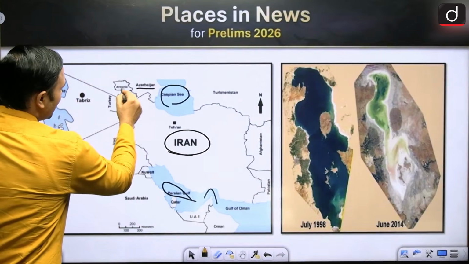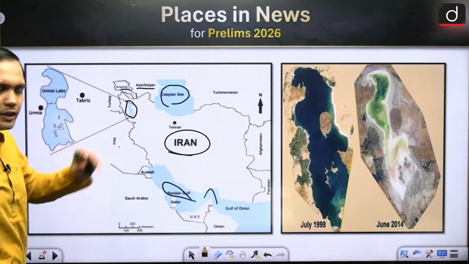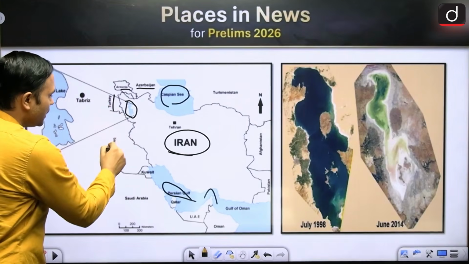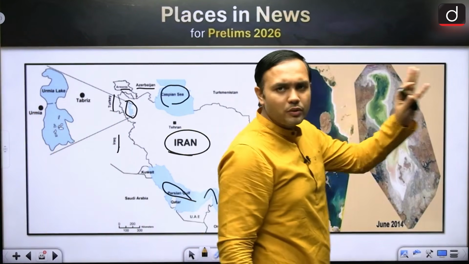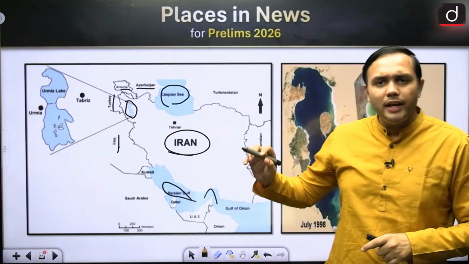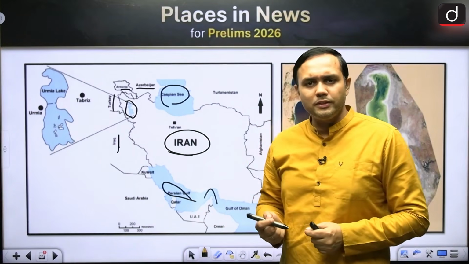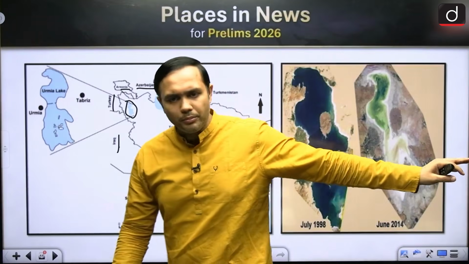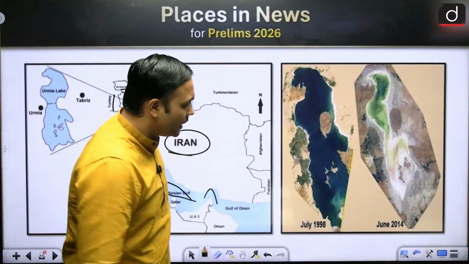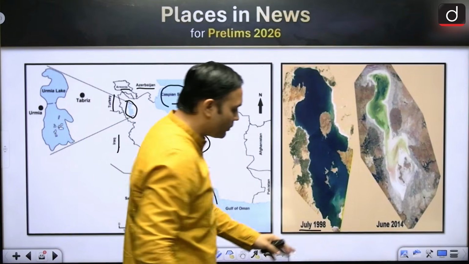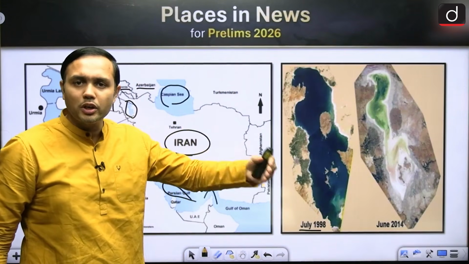So you will find Azerbaijan and Armenia, again a conflict area, right? Then there is Turkey and Iraq towards the west and towards the south, right? In that regard, what are some of the other aspects? If you look at this particular map, you will see that it is rapidly shrinking. This is from 1998 to 2014. It has shrunk even further.